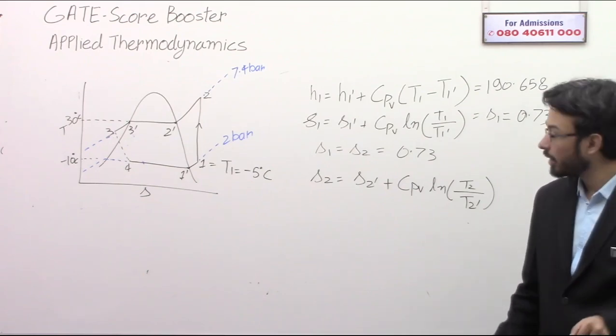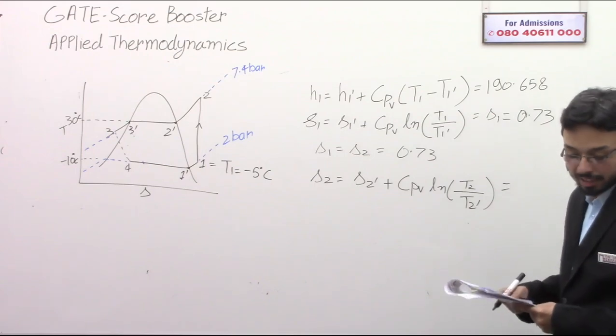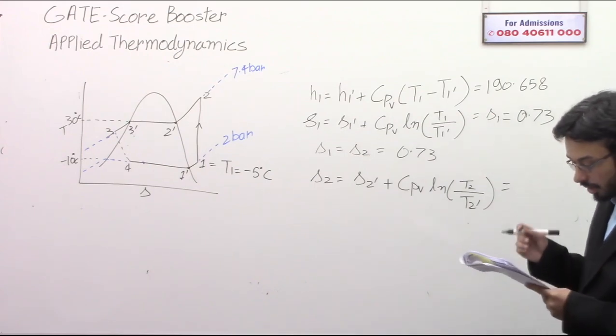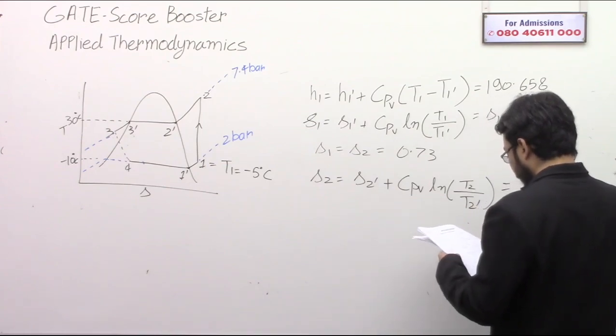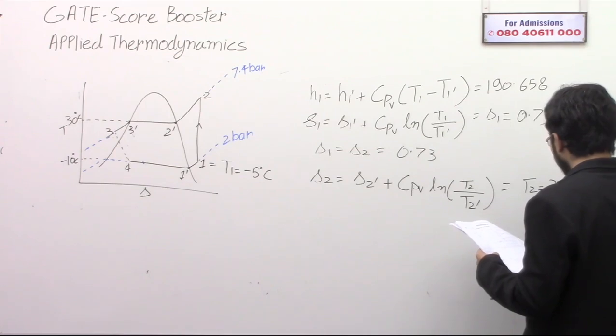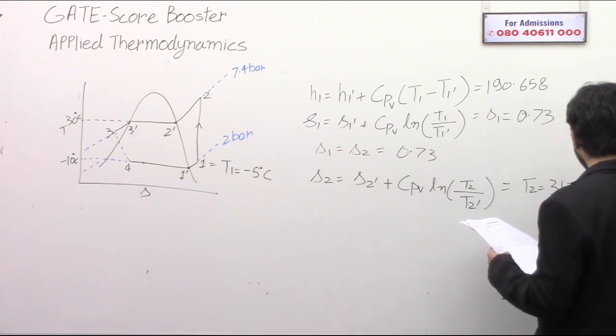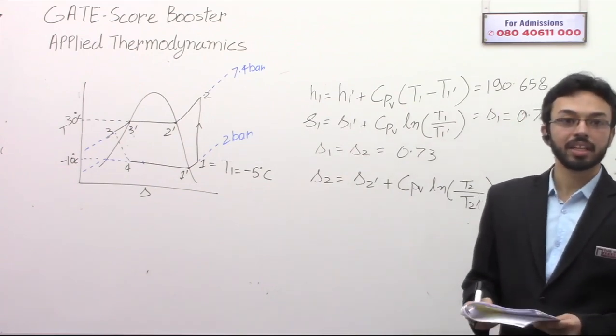Okay, so when you substitute that data, you'll get the answer. T2 is going to come as 312.14 Kelvin.